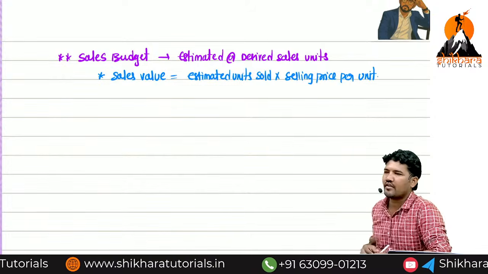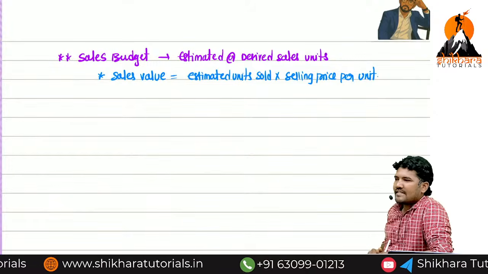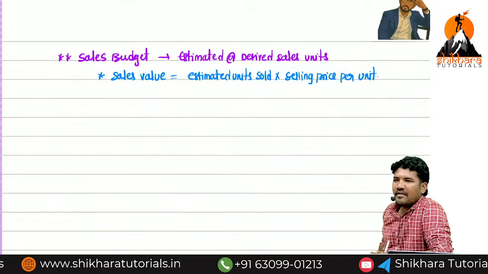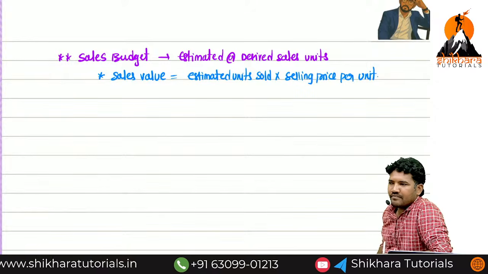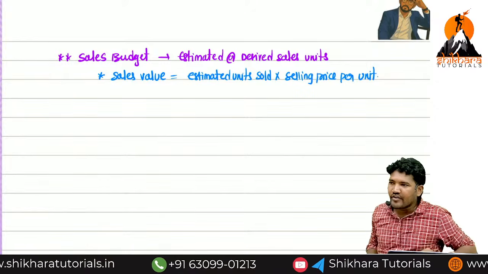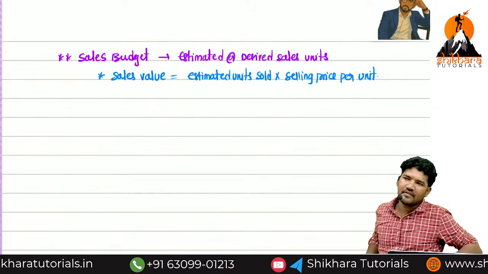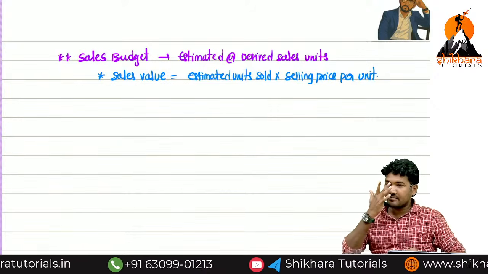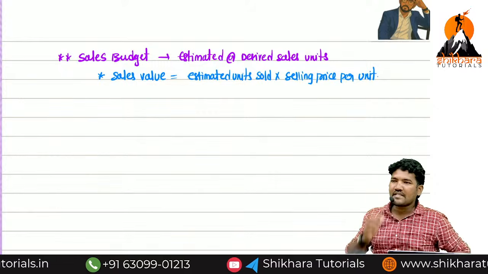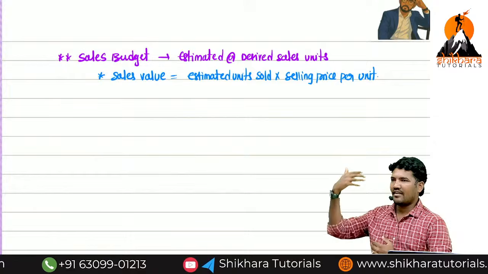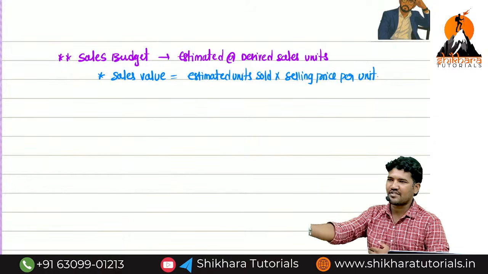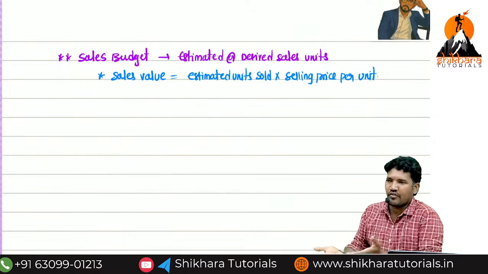My question, sale units and production units, are both the same? Why? Demand is that much of customers are ready to purchase, which means we will sell that much of units.